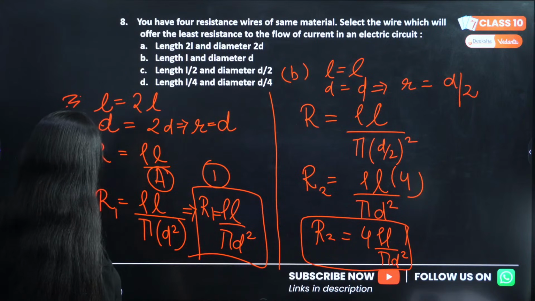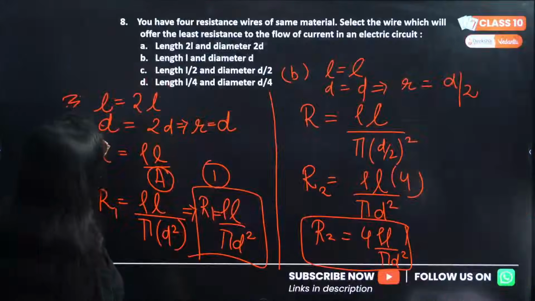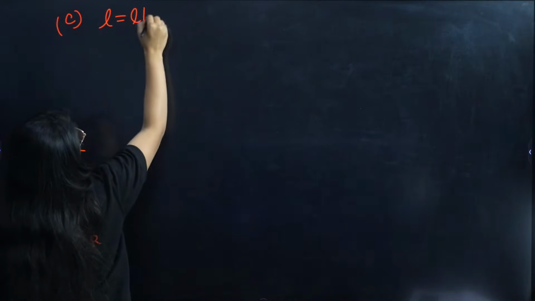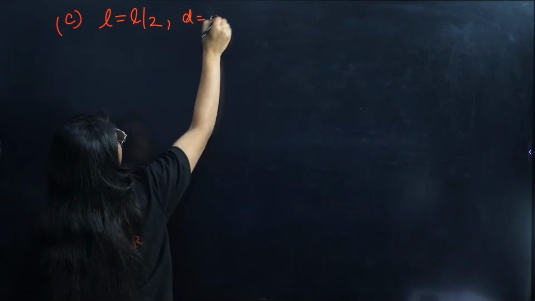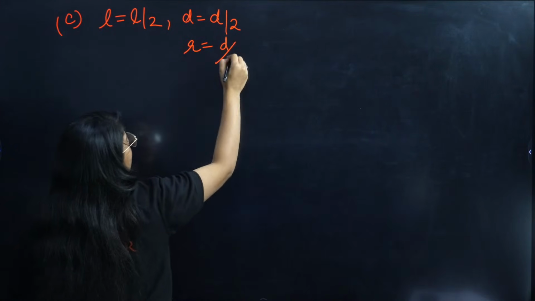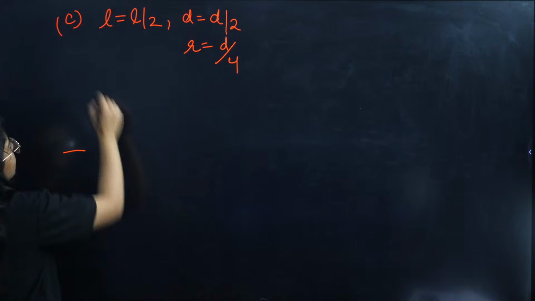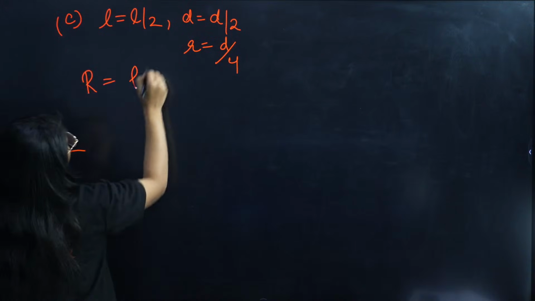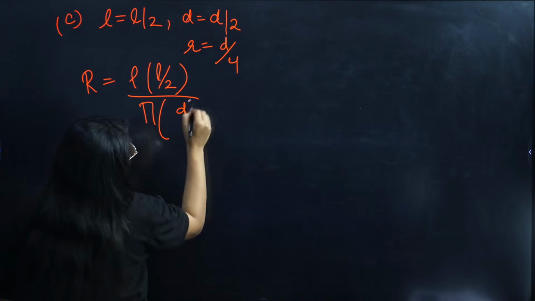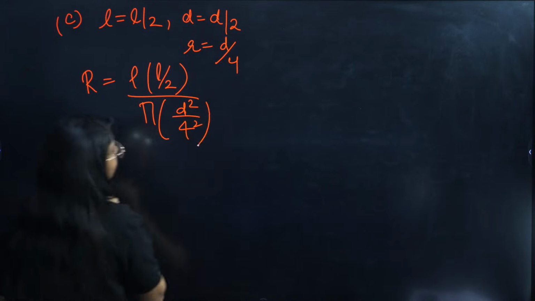Yep. So option C, according to the C part, we have length L by 2, diameter D by 2. So length is L by 2, diameter is D by 2, and hence radius will be what? Half of this, that will be D by 4. Correct? So resistance will be rho L by 2 divided by pi D square by 4 square.